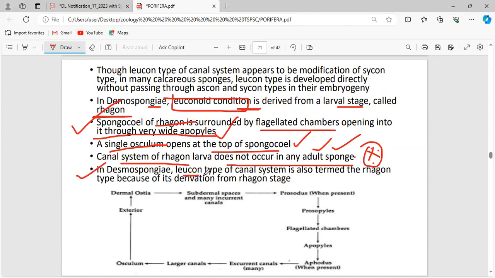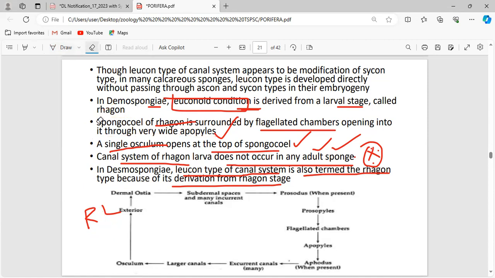In Desmospongia, the leucon type of canal system is also termed the Rhagon type. So the Rhagon type of canal system is also called the leucon type of canal system, because the leucon type undergoes the larval stage which is called the Rhagon larva. That is why it is also called the Rhagon type.